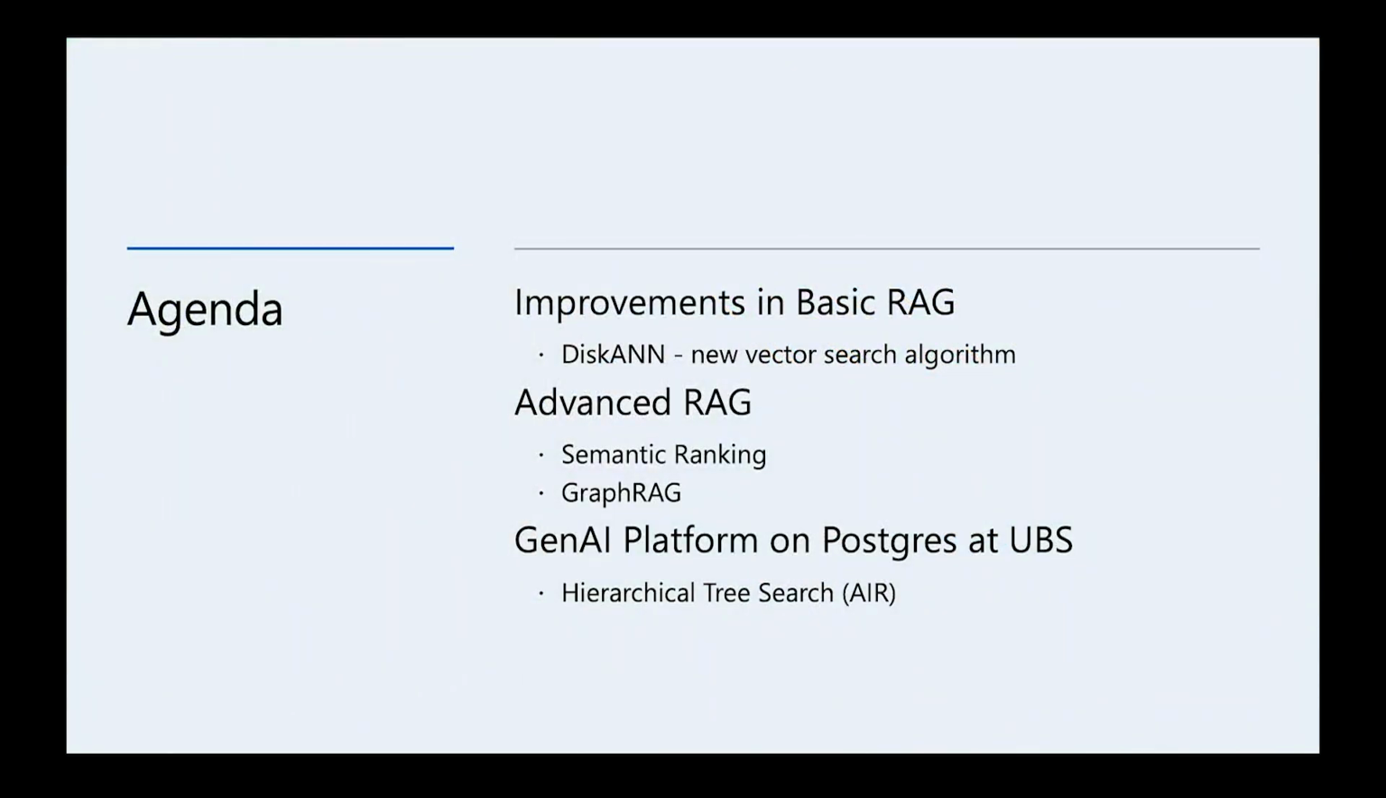So let's dive into it. Today we have 3 parts in the presentation. We'll start with a discussion of the improvements in vector search, specifically our new DiskANN algorithm. Then in the second part, we'll talk about improving accuracy of GenAI apps using advanced RAG techniques. Specifically, we'll cover semantic ranker and GraphRAG. And in the last part, my co-presenters will talk about the GenAI platform they have created at UBS, powered by Azure Postgres. They will also cover another advanced RAG technique called hierarchical tree search.